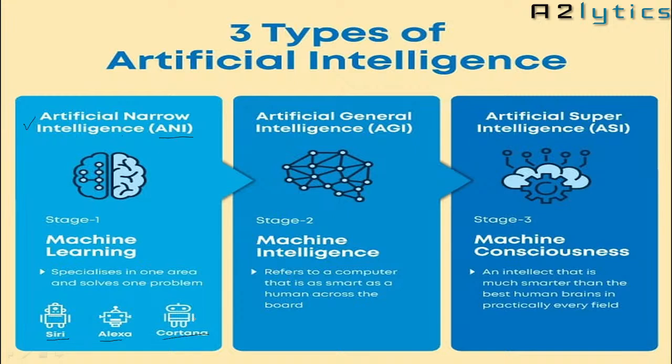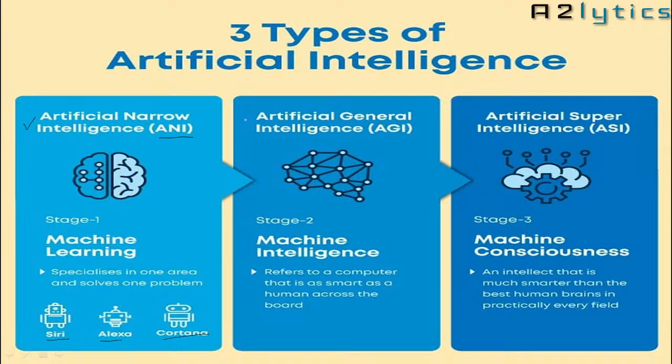They give answers to the questions. So in artificial narrow intelligence, we are going to make intelligent machines, the machines which are intelligent in only one domain. That is called artificial narrow intelligence.